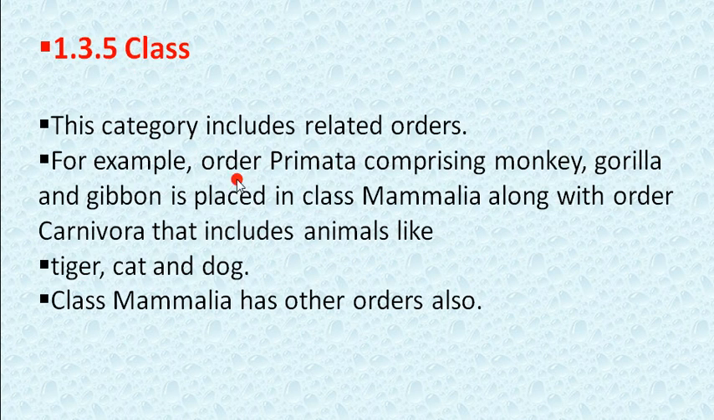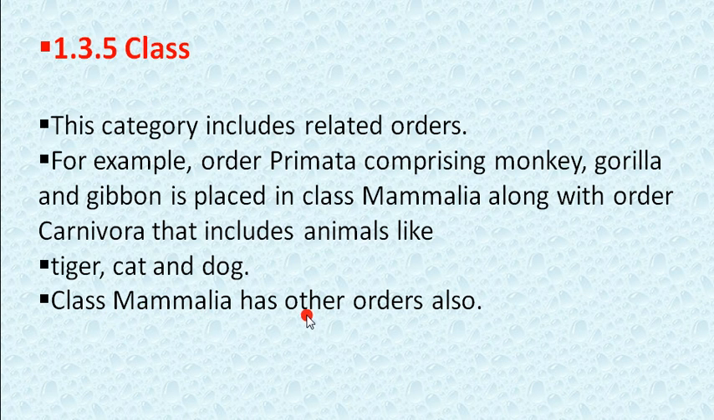Now class. So for example, the order Primata, comprising the monkey, gorilla and gibbon, is placed in the class Mammalia. So Mammalia is a class in the kingdom animals. Here an example is given of order Primata, which has the monkey, gorilla and gibbon. The class is Mammalia, along with the order Carnivora that includes animals like tiger, cat and dog. Carnivora is an order, but along with it, the Primata order is also placed in one class. This is called Mammalia.